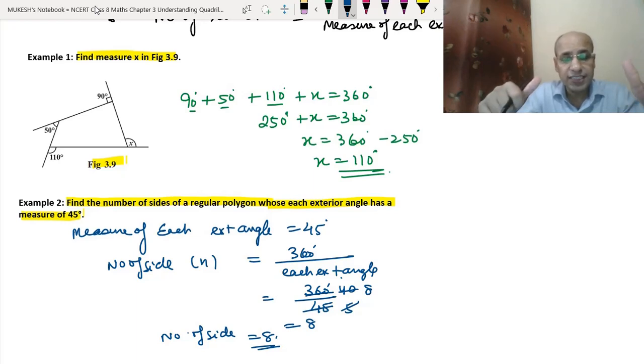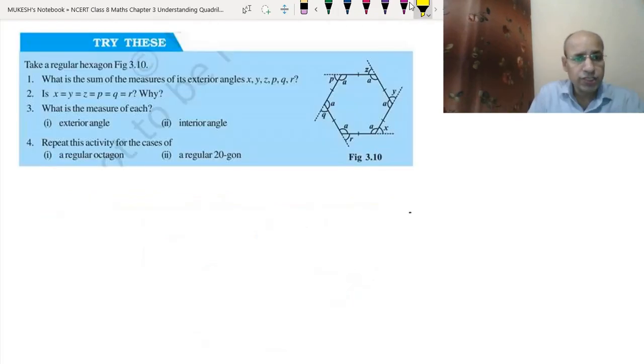There is one Try These which is given between example 1 and example 2. So let's do that Try These also. In this Try These, this is a regular hexagon. It has 1 side, 2 sides, 3 sides, 4 sides, 5 sides, and 6 sides, and all sides are equal, so it is a regular hexagon.